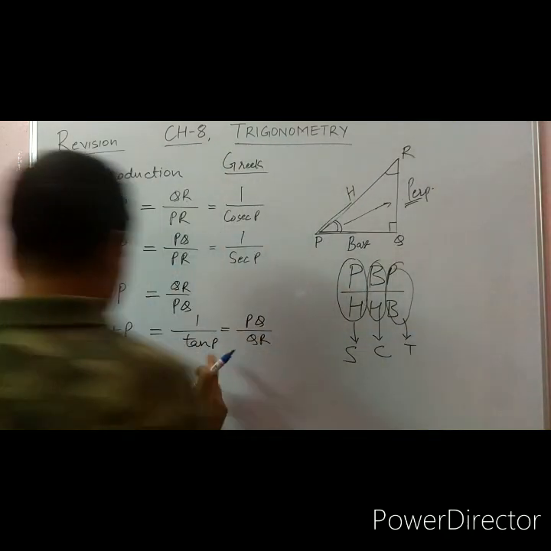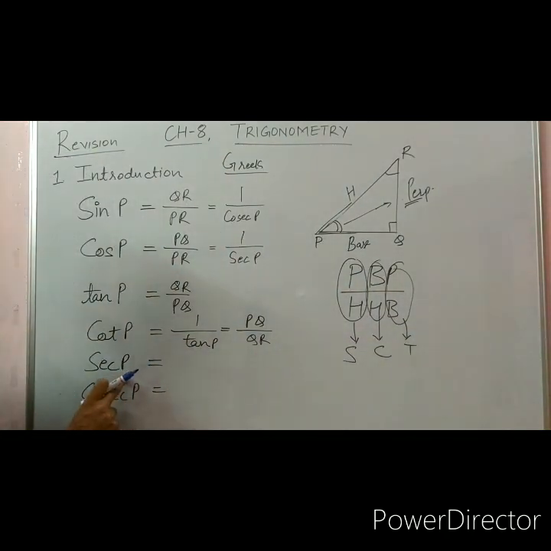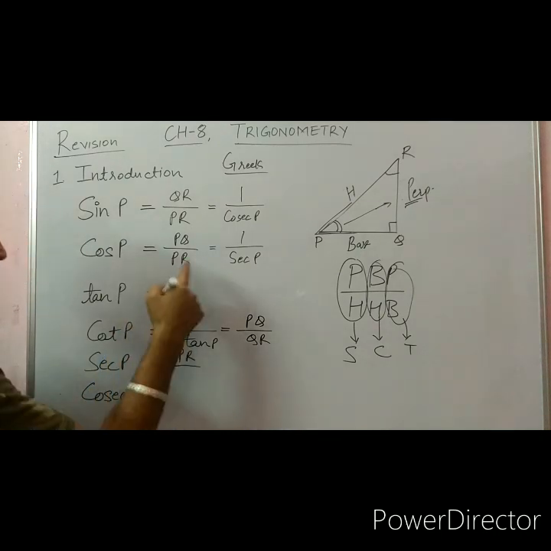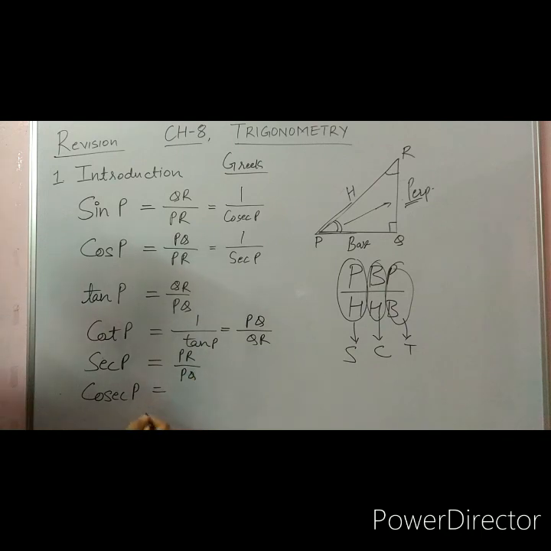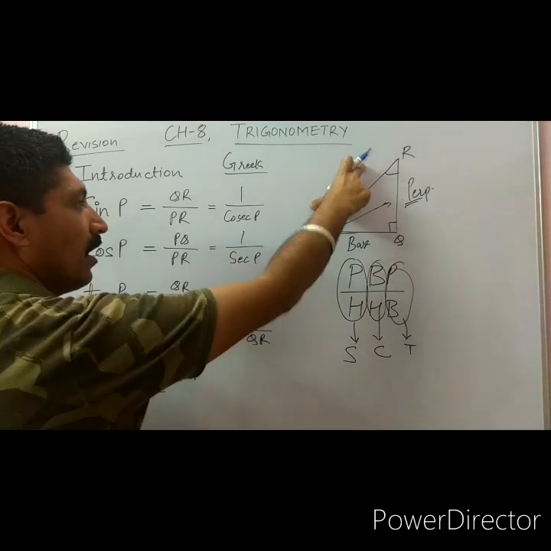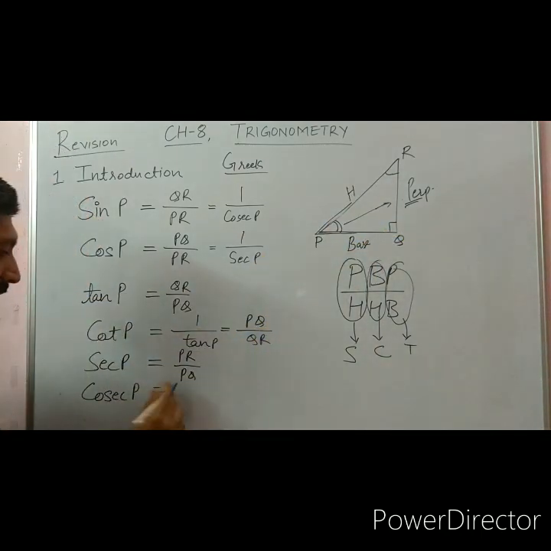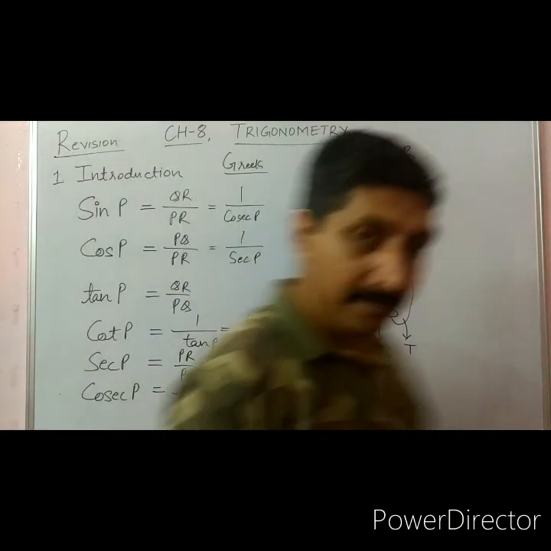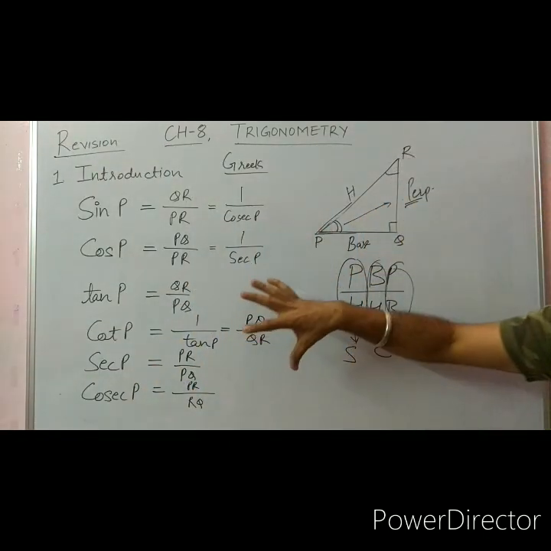So here secant of P is the reciprocal, so it is PR upon PQ, that is hypotenuse upon base, and again it is PR upon RQ. So my main concept now is changed.